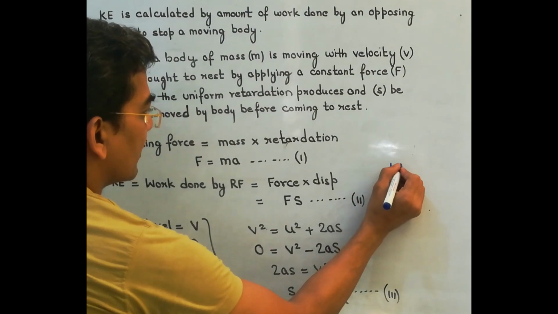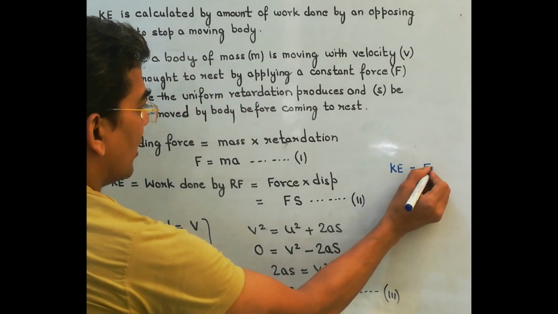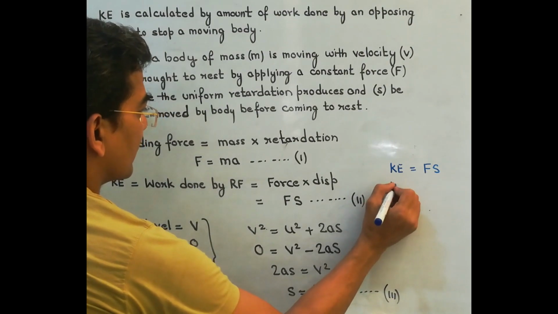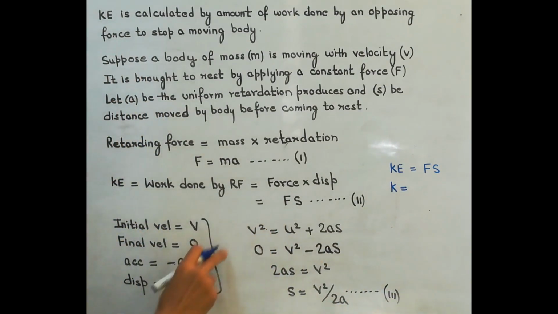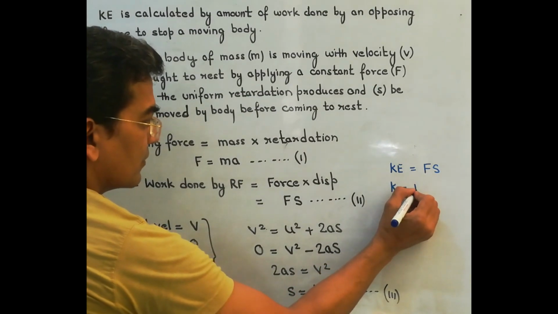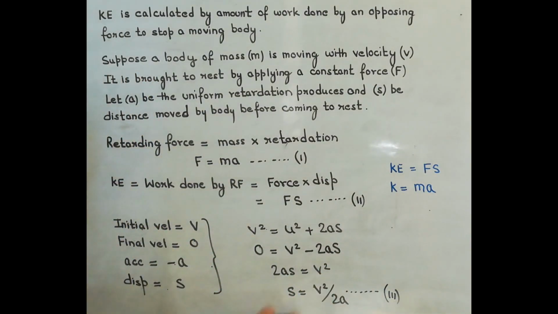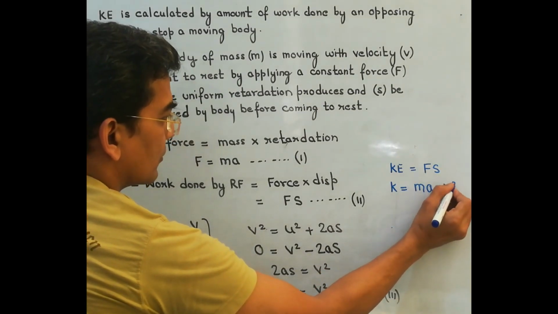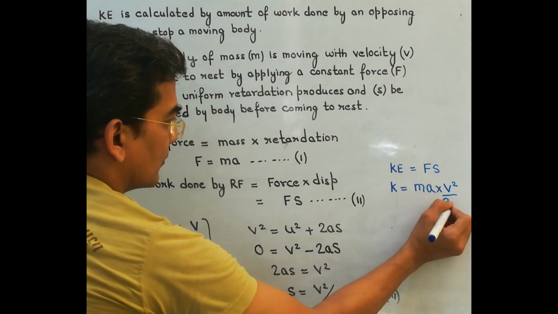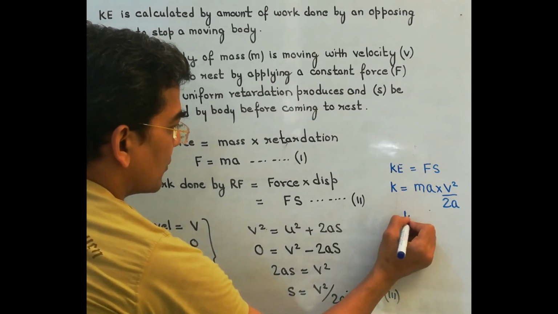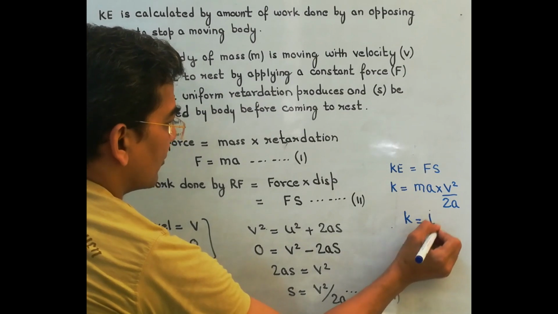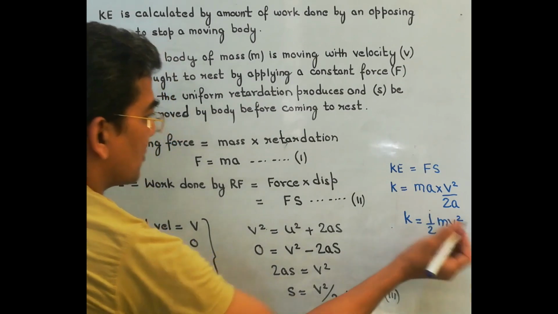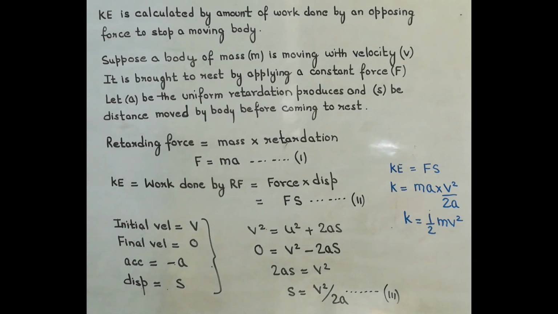Here kinetic energy is equal to F into S. Now F will be replaced from the first equation, and S will be replaced from the third equation. This will cancel out, so K is equal to half mv square. So this is how we will be deriving the formula for kinetic energy.